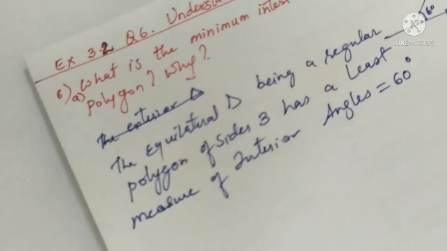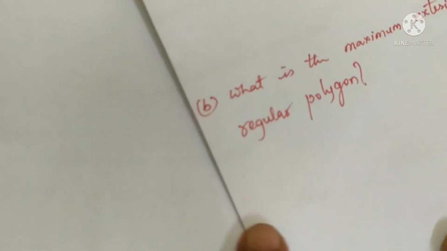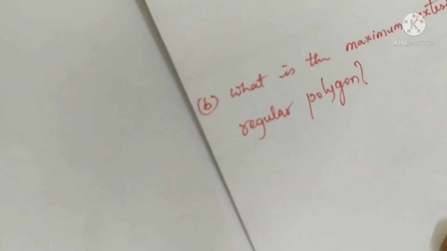So the least interior angle will be 60 for an equilateral triangle.